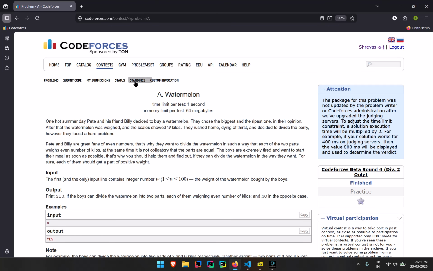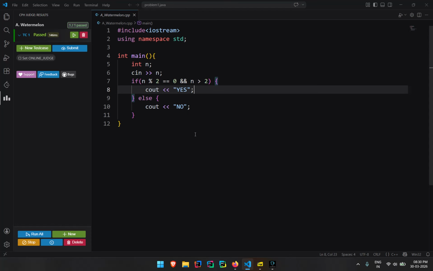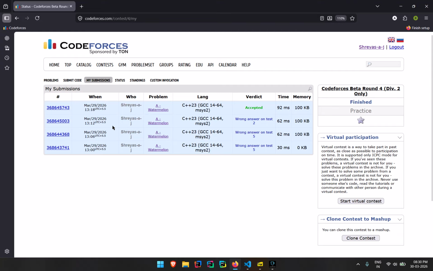Apart from these test cases, there are some test cases which are already present. If you look at the submissions which I made, see here, I got the fifth test case wrong, but here there's only one test case, so you need to keep all the edge cases in mind on your own. You may not be able to find the test cases, at least I did not find them, or it might be possible you may find the edge cases, but you just need to keep all the edge cases in your mind while solving the problem. So this is the first problem. Then let's move to the next problem.